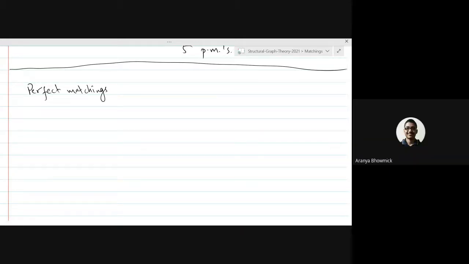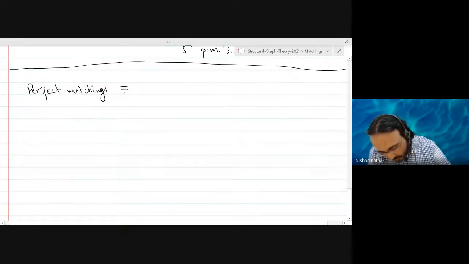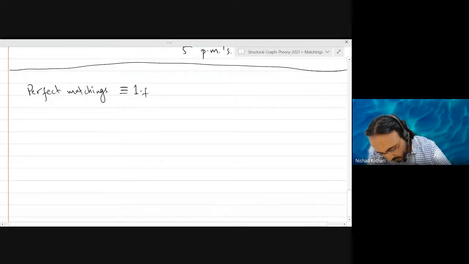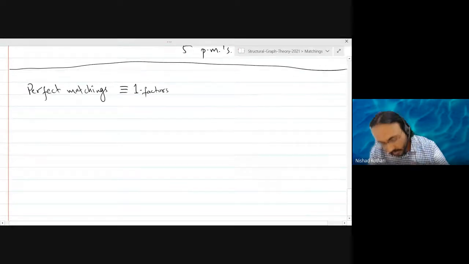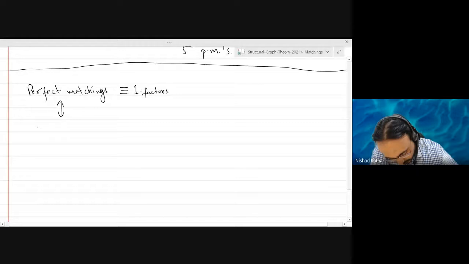As I may have mentioned earlier, perfect matchings are also known as one factors, because a perfect matching is simply a spanning one regular subgraph.